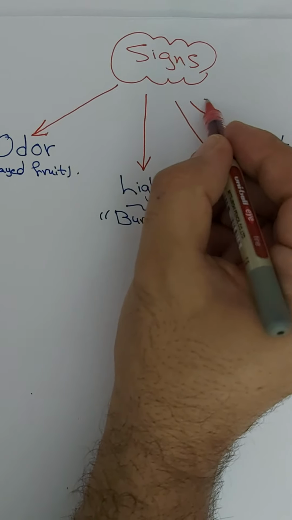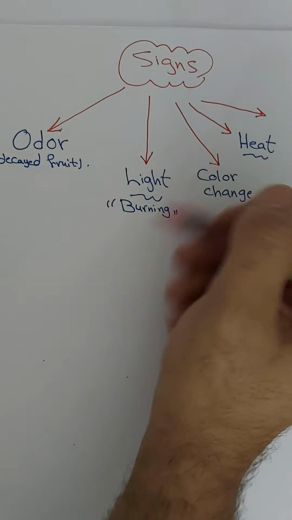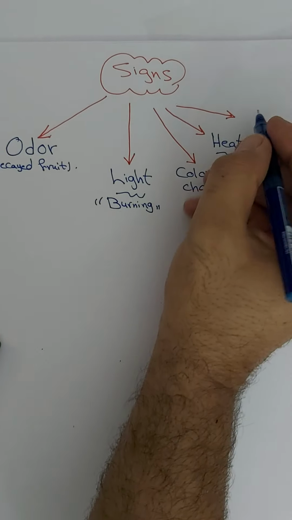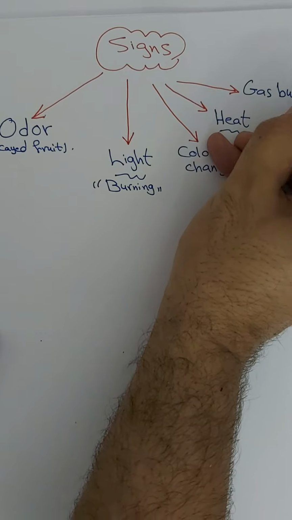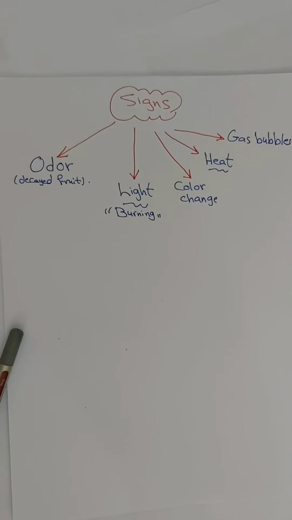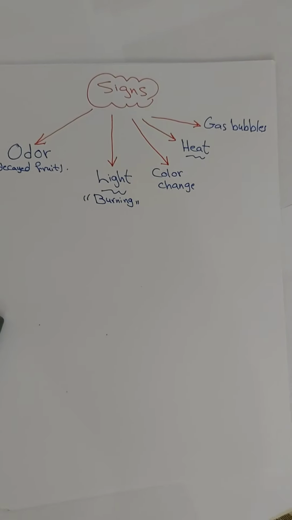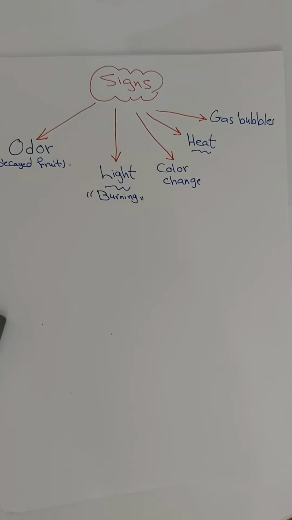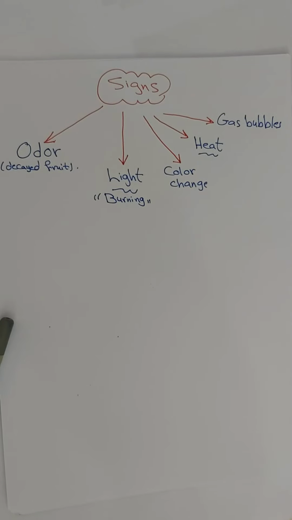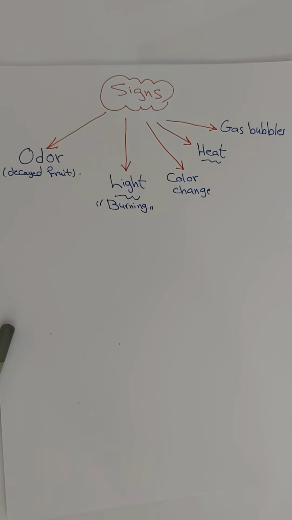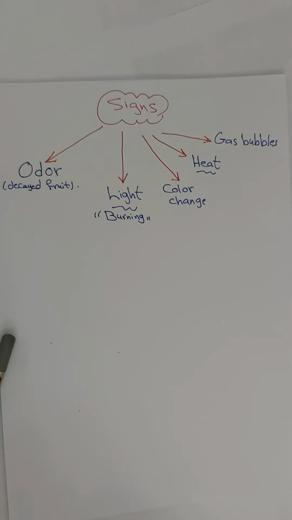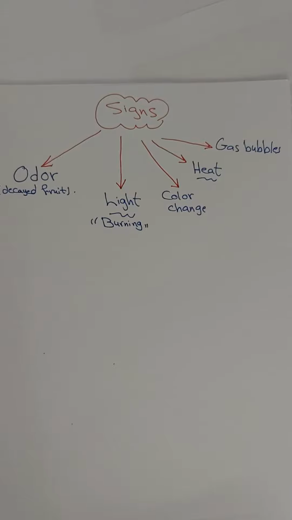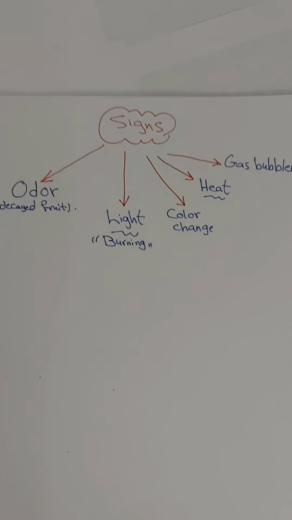And this is also related to this: gas bubbles. Sometimes when we put one material into another, it makes bubbles inside the cylinder or the measuring cup. We can see bubbles. So this is a sign of chemical changes. So all of these things are signs of chemical changes.